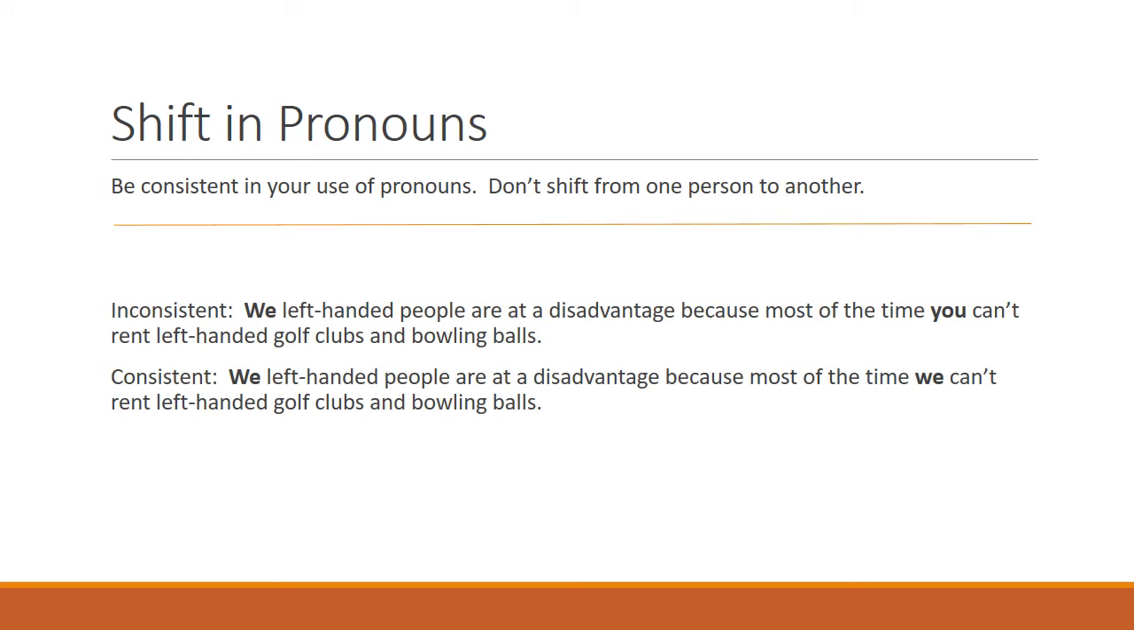You also want to be aware of shifts in pronoun. It's essential that you be consistent in your use of pronouns. Don't shift from one person to another. For example, the first sentence is inconsistent. We is first person, you is second person. We is plural, you can be plural, but it can also be singular. Either way, that first sentence does not work. It's inconsistent.